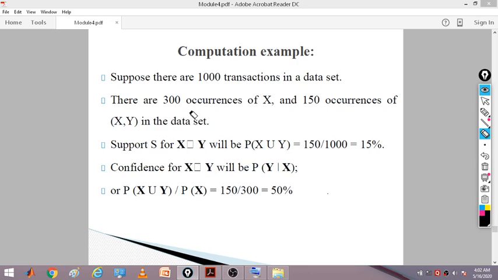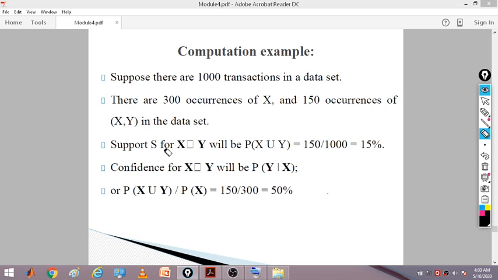Support is how often x and y go together. Out of 1000 transactions, 150 occurrences of x and y are there, so x and y go together 150 times.